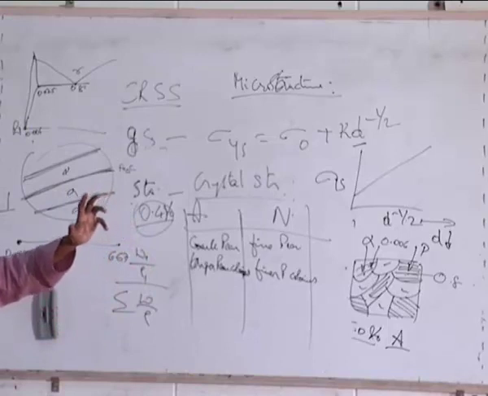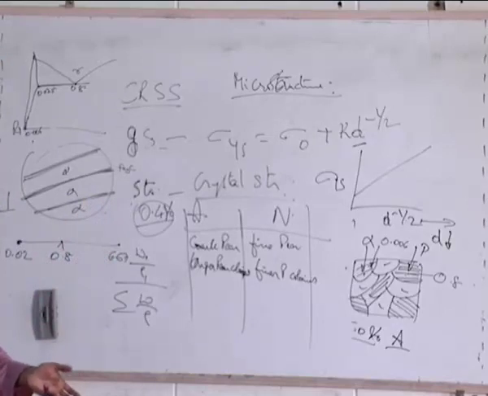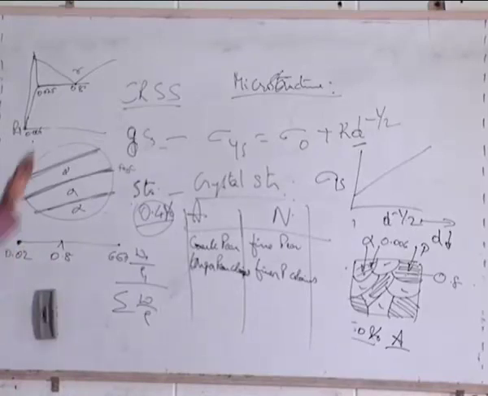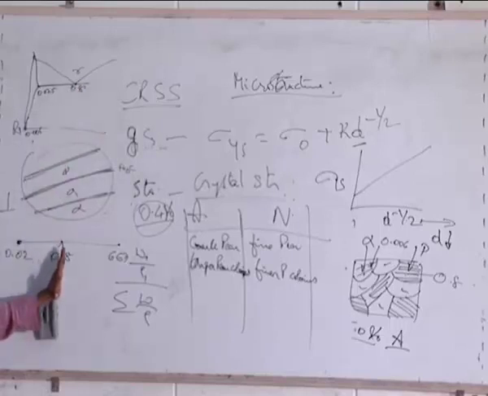Cementite composition is 6.67. That will never change, whether it is 723 or room temperature. It is always 6.67. And similarly, because we are considering inside perlite, perlite always means 0.8% carbon. So that means this fulcrum will not change.